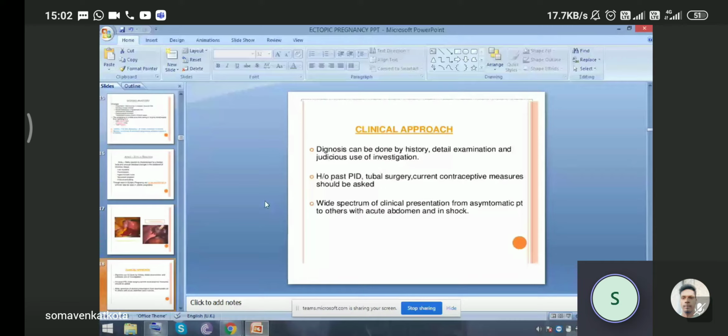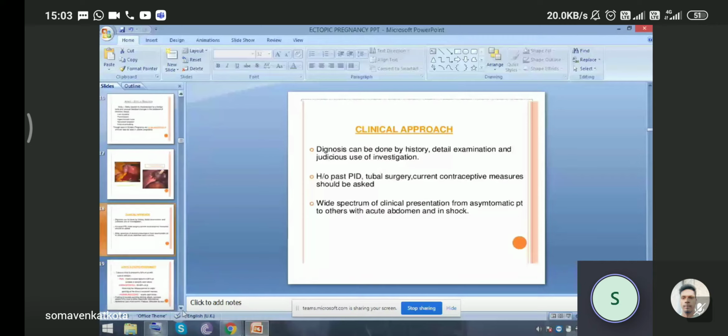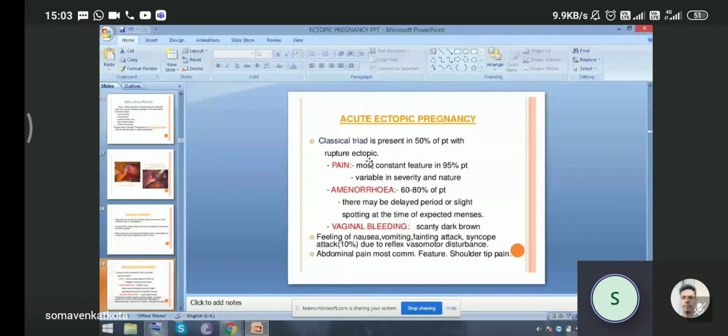So the clinical approach, the diagnosis: history can tell you everything about the ectopic pregnancy. So what is acute ectopic pregnancy? This classical triad is present in about 50% of patients with a ruptured ectopic. Pain is the most constant feature, in 95% of patients, variable in severity and in nature. History of amenorrhea is present in about 60 to 80% of patients.